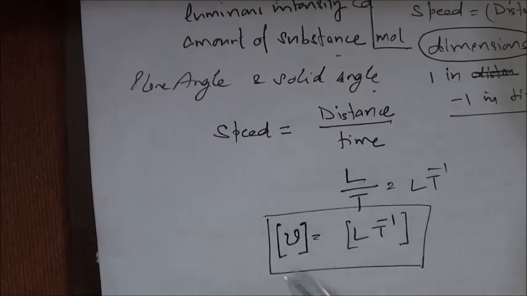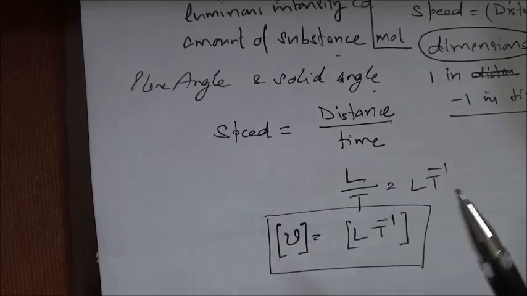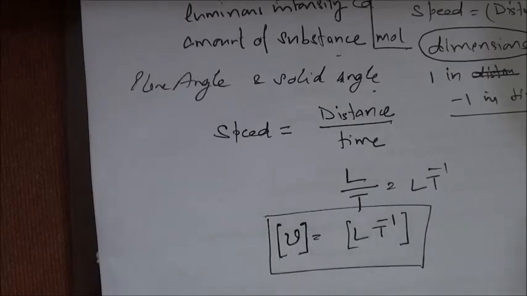We just want to have an expression for that. For example, force is mass into acceleration. Acceleration can be written in terms of velocity. Further, whenever we are writing velocity, whether it is velocity, change in velocity, instantaneous velocity or average velocity, all will be taken as same, because we are talking about the units only.